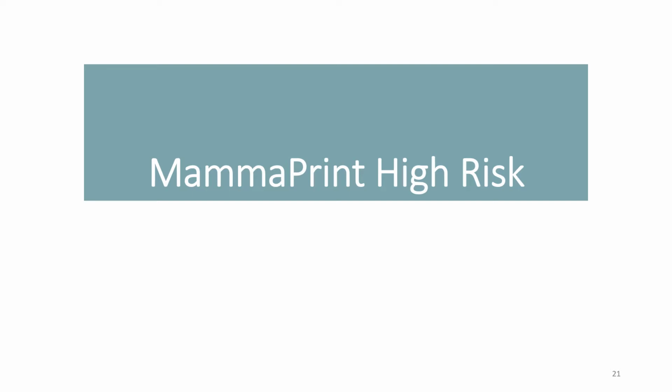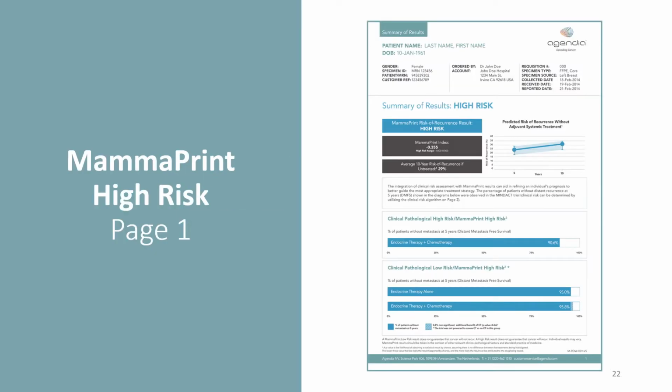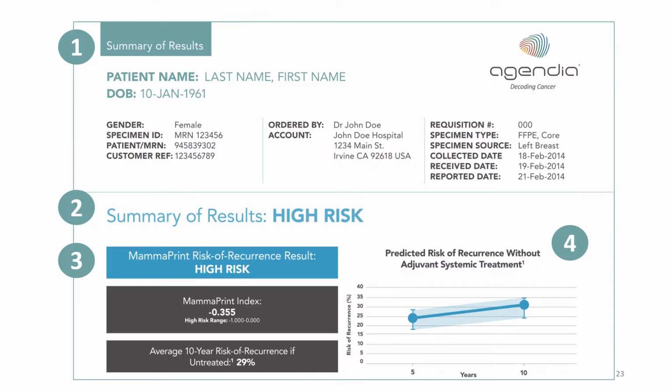I'm now moving on to the MammaPrint high risk patients. And here, again, we have the patient-specific information in point number 1. Moving down to point number 2, you can see the summary of the result, which is MammaPrint high risk. And if you look at 3, this is indicated in the blue box. The MammaPrint index is in the black, and the average 10-year risk of recurrence in untreated patients is displayed underneath, and that's 29%.